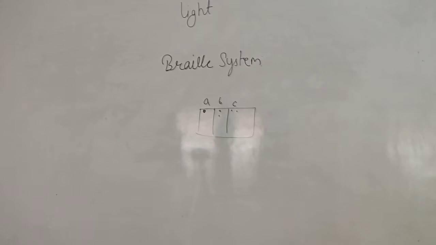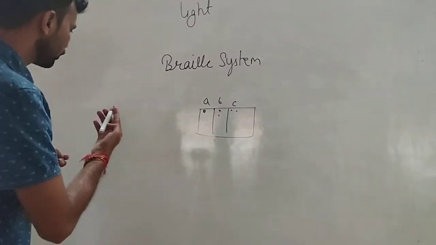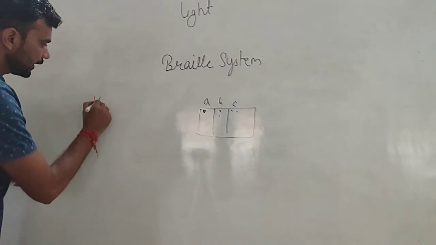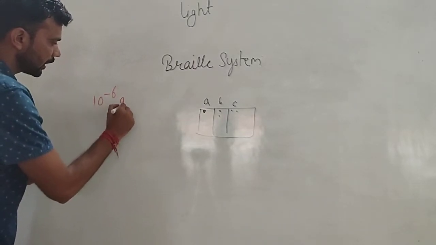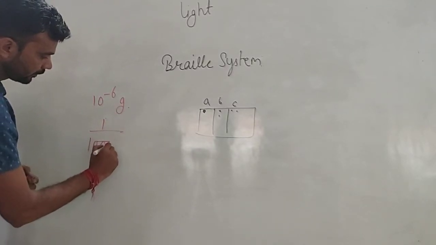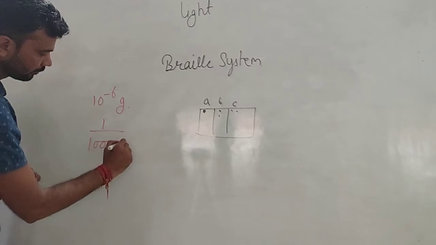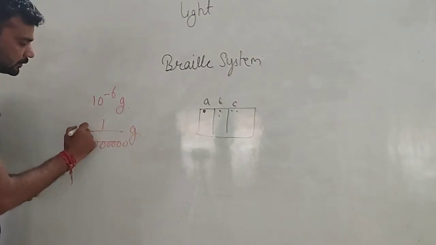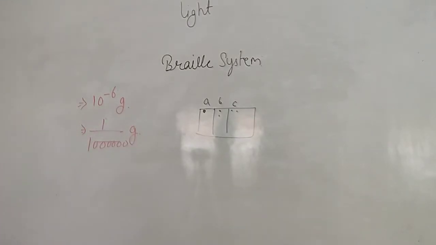You have to consume nearly 1 microgram in a day. 1 microgram means 10 raised to power minus 6 gram. This is the amount of vitamin A which you have to consume during a day to keep your eyes healthy.